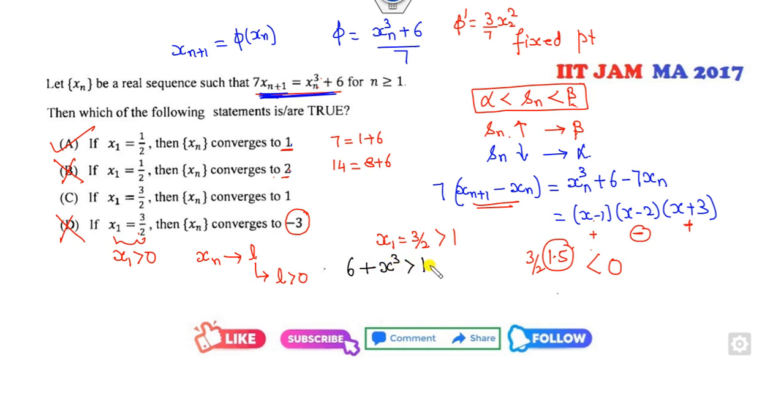I add 6 on both sides and then divide by 7, it must be greater than 1. So that means 1 is less than xn plus 1, which is less than something. So whenever it's a decreasing sequence, it converges to alpha, and alpha is 1. So yes, this is also a correct answer for this problem.